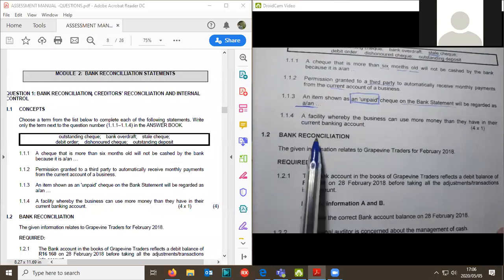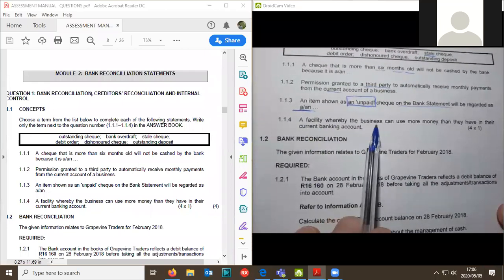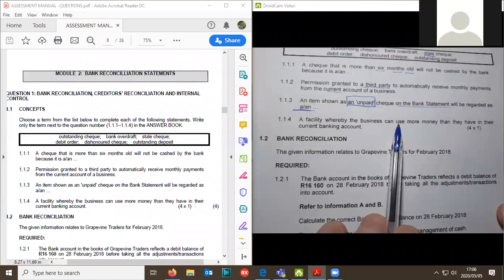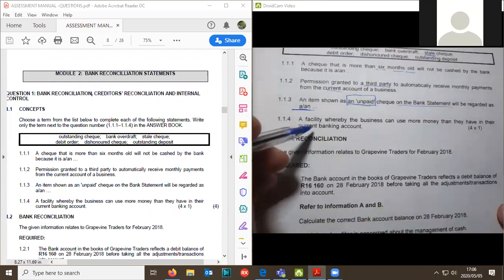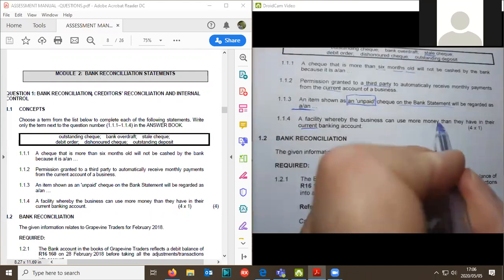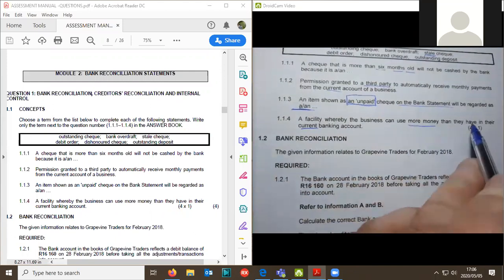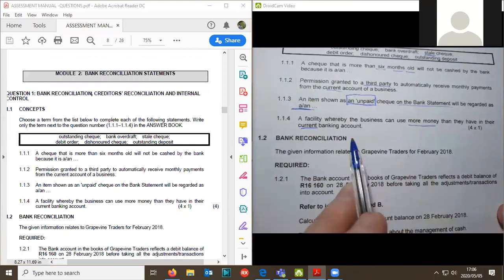Right, okay. Next one: facility where the business can use more money than they have currently in their banking account. Oh, this is a nice one. I wish the bank would do that for me, so that I can use more money than I've got currently in my bank account.